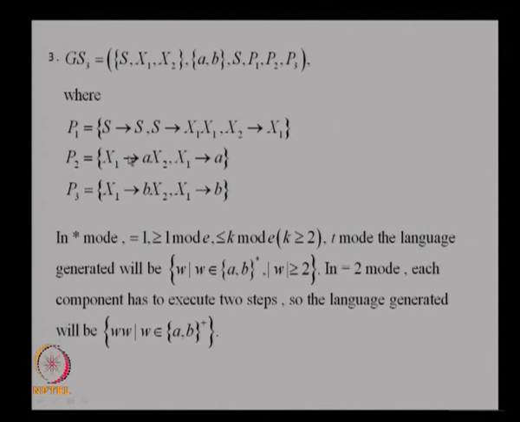So, if I use this rule for this x1, I have to use the same rule for this x1. Okay. So, the derivation will be like this.